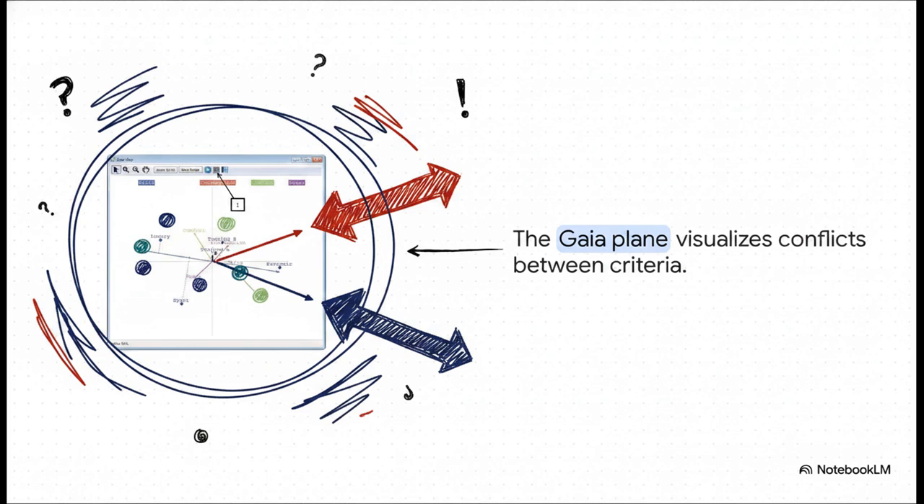The direction they point visualizes the exact conflict between your criteria. If the price arrow points in the exact opposite direction of the power arrow, it visually and mathematically proves that those two criteria are highly conflicting in your specific dataset. You simply can't optimize both.